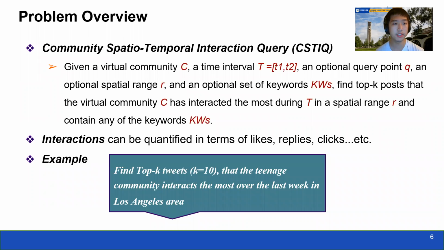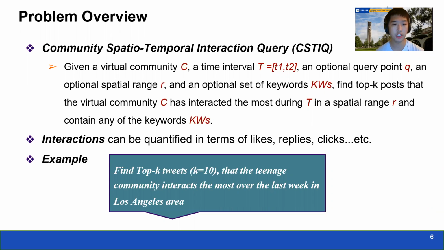Formally, our problem is defined as follows: given a virtual community, a time interval, an optional query point and an optional spatial range, and an optional set of keywords, we find the top K posts that the virtual community has interacted with the most during the time interval, within the spatial range, and containing any of the keywords. The interactions could be like, reply, click, and so on.